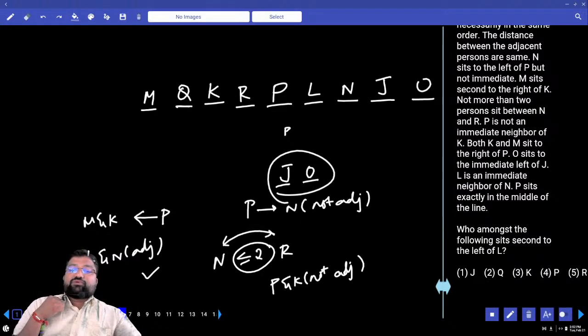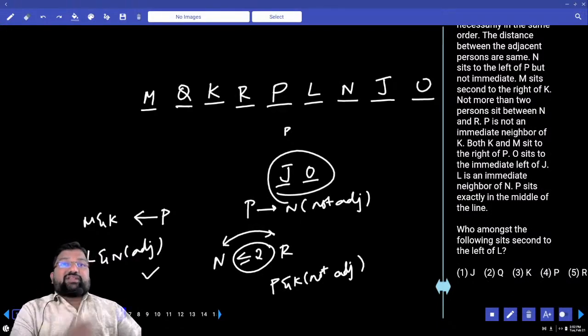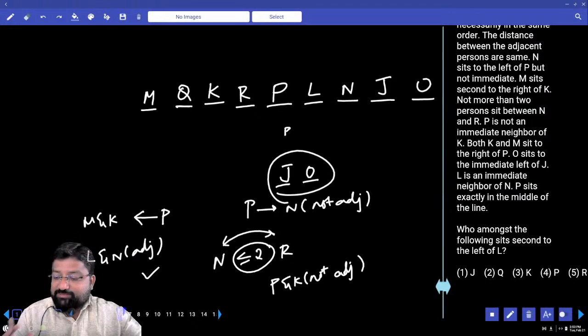See, the clue that will fetch us the answer was given in the last. Where was that point given to us? It was given in the last. He said P is sitting exactly in the middle. And that was the point from where we started and we got our answer. And that was given in the last. So you need to have some patience. Never be in an urgency.